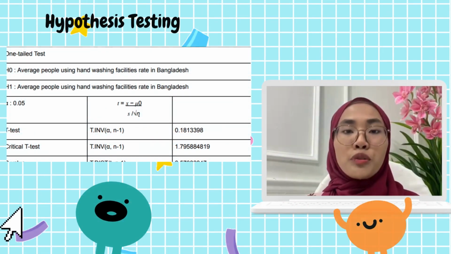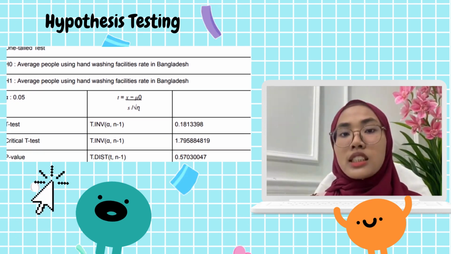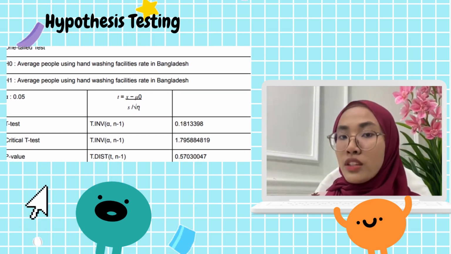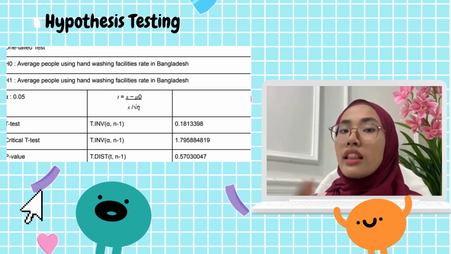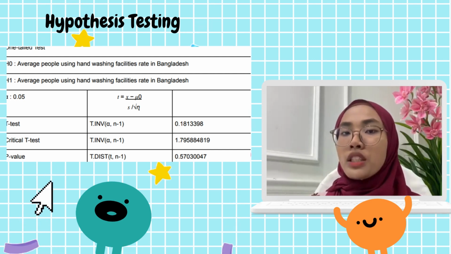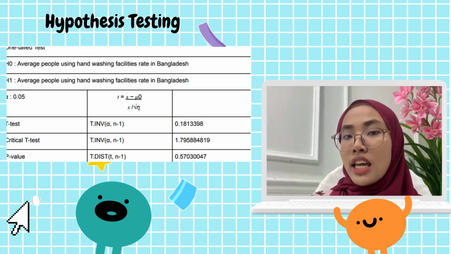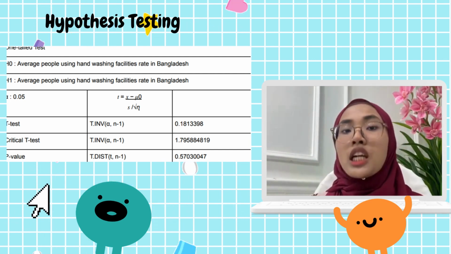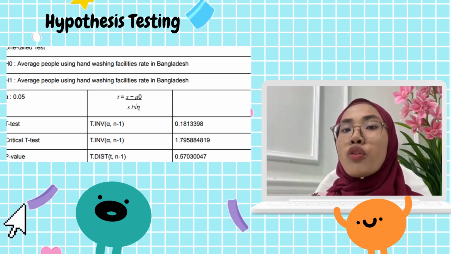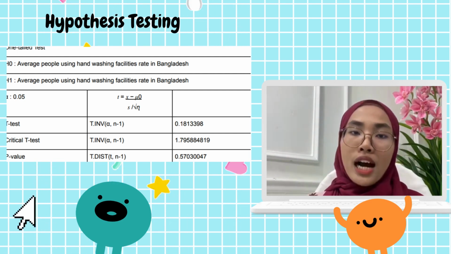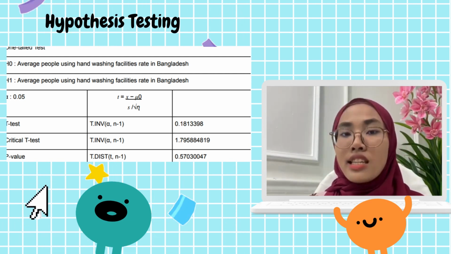Okay, now let's move to the hypothesis testing. There are 5 steps to make a hypothesis testing. The first step is determine the null H0 and alternative H1 hypothesis, which is the null hypothesis H0 is that the mean rate of people using hand washing facilities is greater than or equal to 41%, while the alternative hypothesis H1 is less than 41.